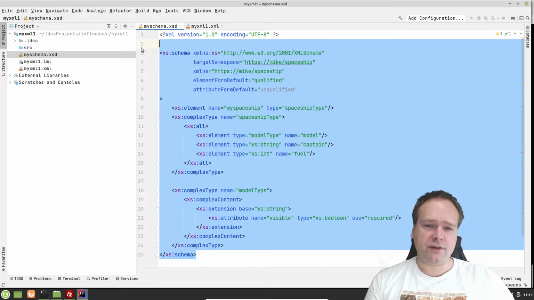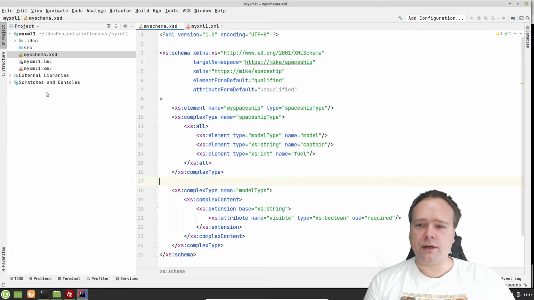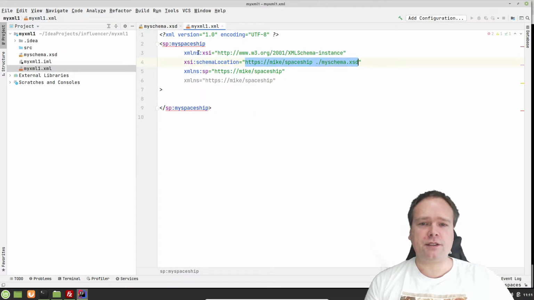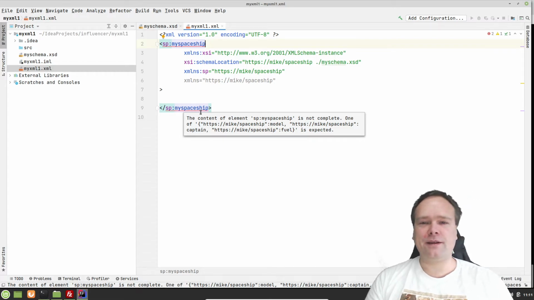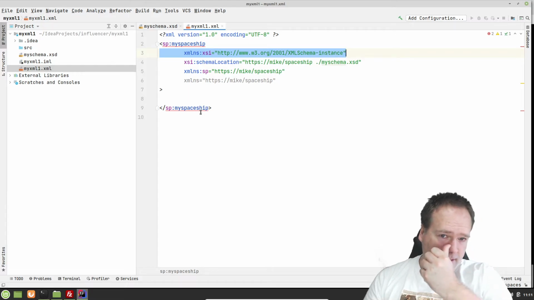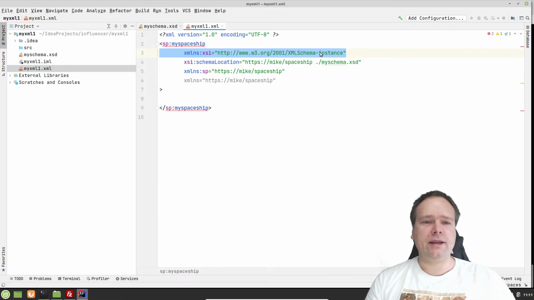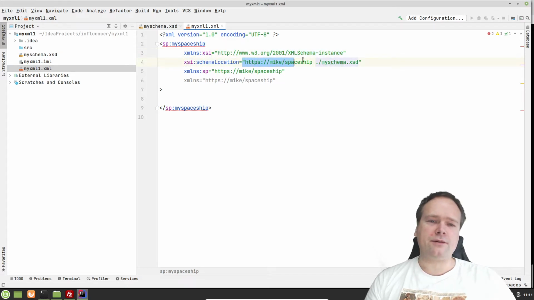This means with this piece of XML now, it is 100% certain what I need to do in my XML file. If I have an XML file that follows this format right here, which I, just by coincidence, have right here. I have my spaceship right here. And here I am defining the XSI, which is XML Schema Instance. The reason why I do that is that in the old days, the idea was that you would place your schemas on this target namespace that we have right here.